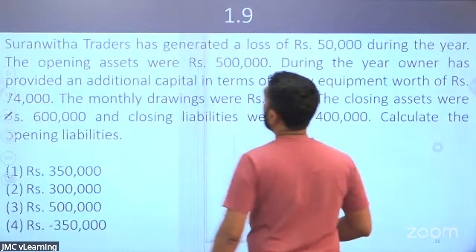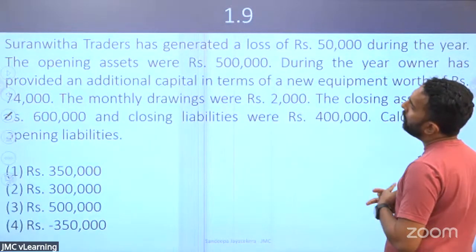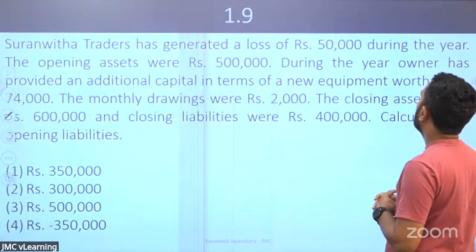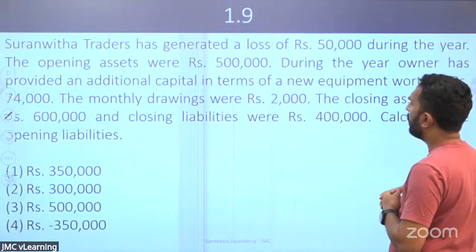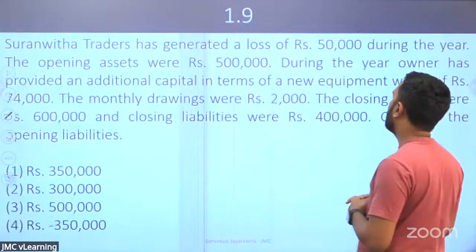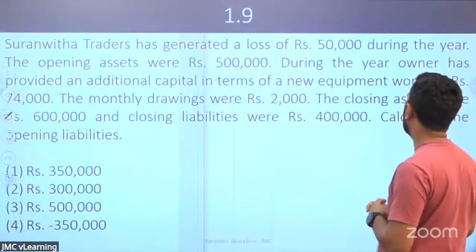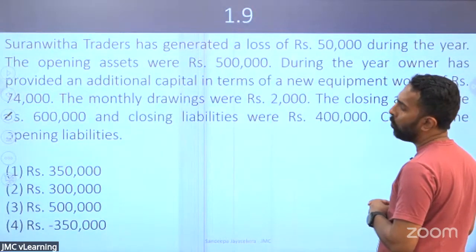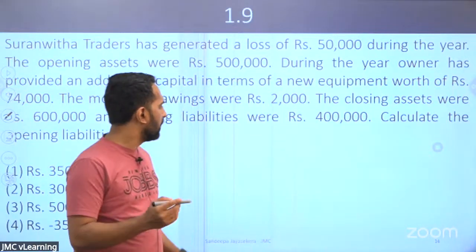Suranvita Traders has generated a loss of 50,000 during the year. The opening assets were 500,000. During the year, the owner has provided additional capital in terms of a new equipment worth 74,000. Monthly drawings 2,000. Closing assets 600,000. Closing liabilities 400,000. Calculate the opening liabilities.